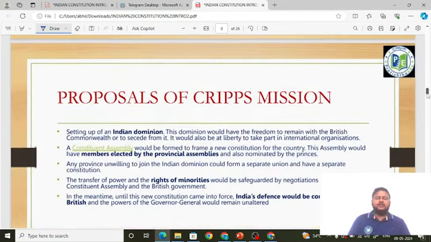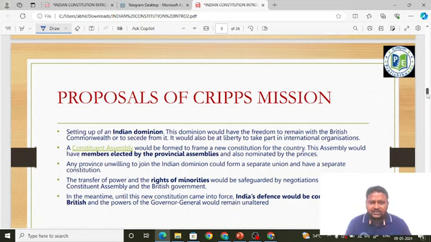Now, like we learned the proposals of the August offer, similarly we will learn the proposals of the Cripps mission, friends. Please don't get confused. Proposals of the August offer are different and proposals of the Cripps mission are different. So friends, please pay attention now.